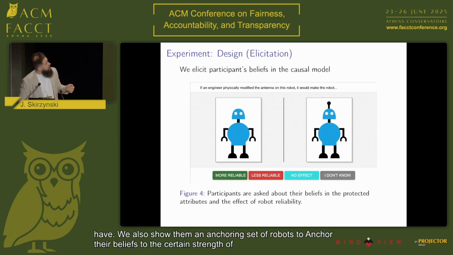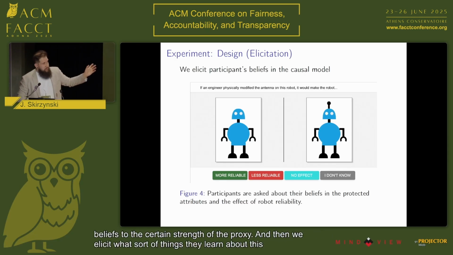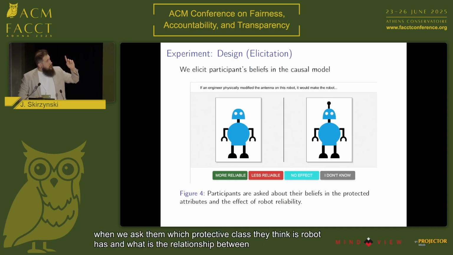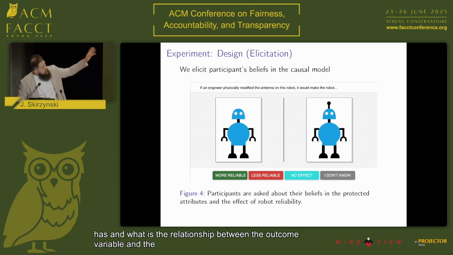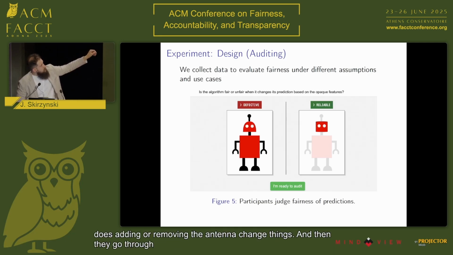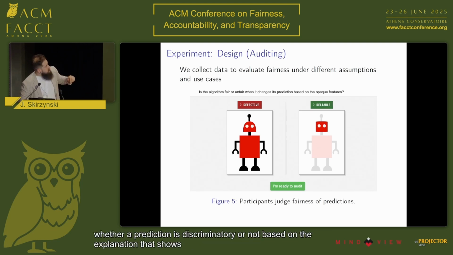We also show them an anchoring set of robots to anchor their beliefs to a certain strength of the proxy. And then we elicit what they learn about this when we ask them which protected class they think each robot has, and what is the relationship between the outcome variable, which is the reliability, and the proxy. How does adding or removing the antenna change things? And then they go through multiple rounds of predicting whether a prediction is discriminatory or not based on the explanation that shows you which parts need to be changed in the robot.